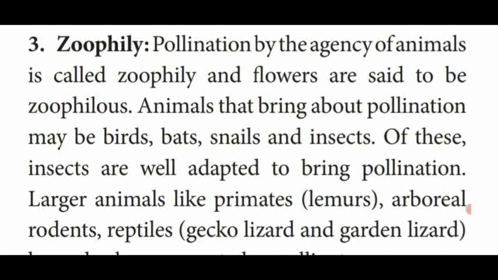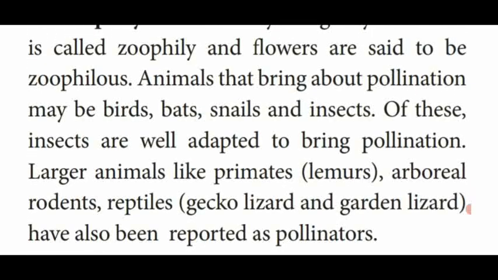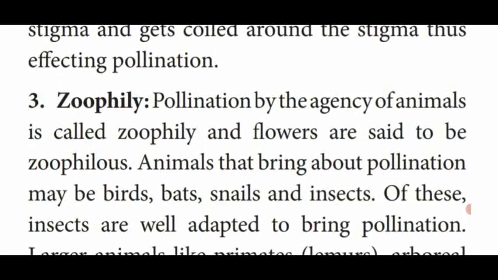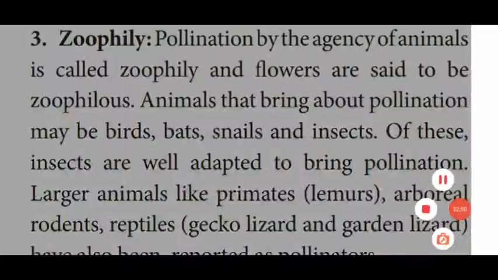Out of these different animals, insect pollination is well adapted. Larger animals like primates, arboreal rodents, reptiles, that is gecko, lizard and garden lizard are also responsible as pollinating agents. So this type of pollination is called zoophily.